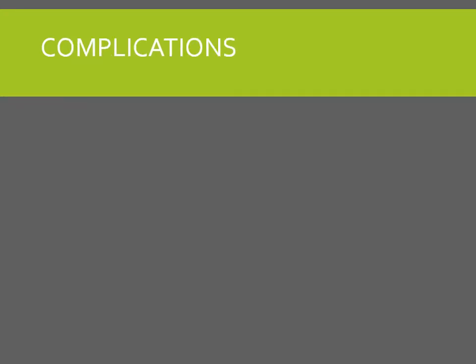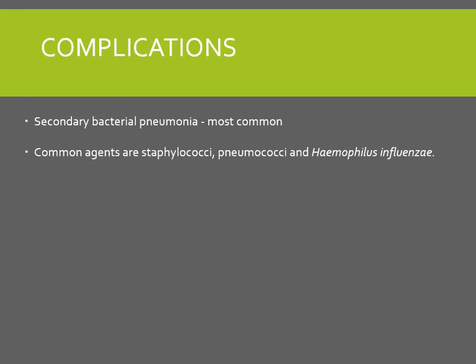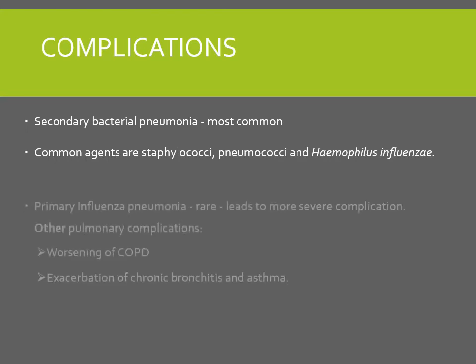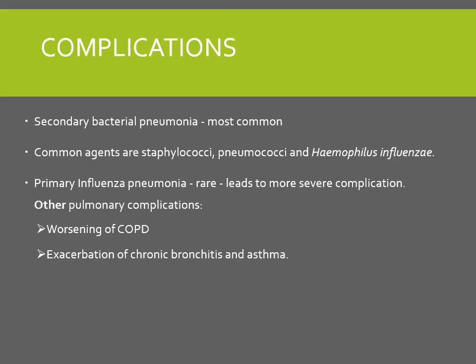When you take rest and symptomatic treatment, you will be alright. Now what can be the complications of this influenza infection? There can be secondary bacterial pneumonia, which is the most common and usually caused by Staphylococcus, Pneumococcus or Haemophilus influenzae. Primary influenza pneumonia is rare, but leads to more severe complications. Other complications can be worsening of chronic obstructive pulmonary disease, or asthma or chronic bronchitis can be exacerbated. Then there can be Reye syndrome or extrapulmonary complications.